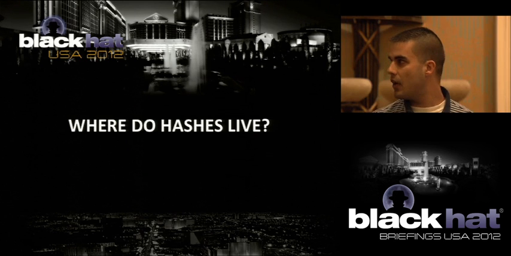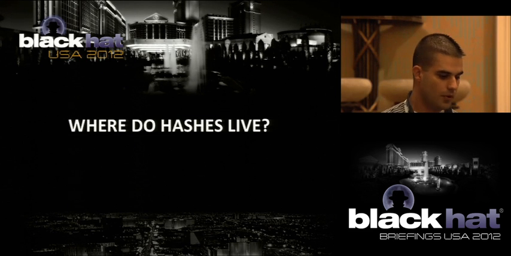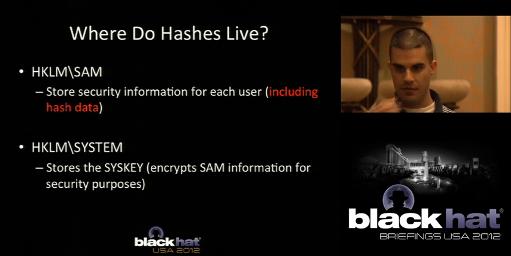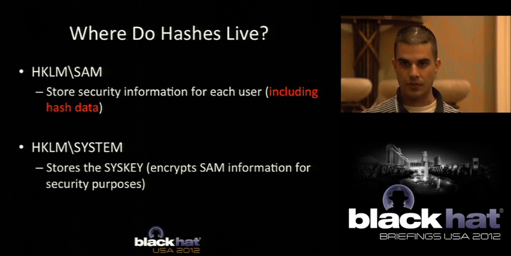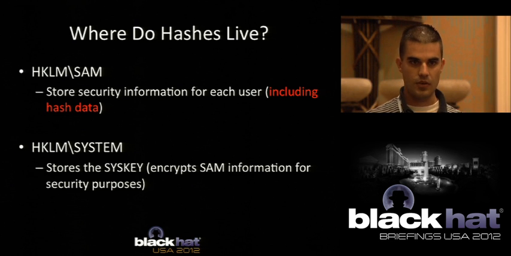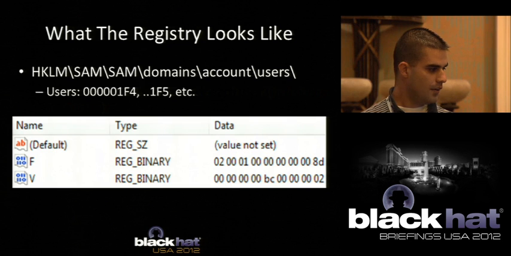But in order to do that, we had to figure out, where do we start? And we asked ourselves, well, where do the hashes live? And it turns out they live in the SAM registry hive. Obviously they're not just there in clear text, they're in this hash data binary coded form. And in order to get to that data, we needed the sys key, which is stored in the system hive. So we need the sys key so we can read the data in the SAM hive. So, all right, sounds good.